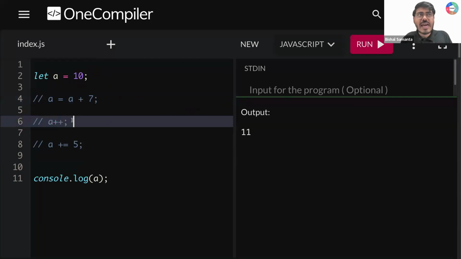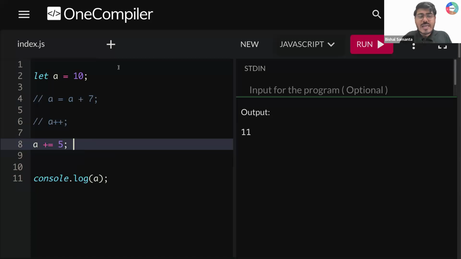Okay. So now line number 8. What are you doing? It is the same thing, guys. You are writing A is equal to A plus 5. Tell me, guys, what is your initial value? Initial value 10. You are writing to change this value with a new value. What will the new value be? 10 plus 5. What is 10 plus 5, guys? 10 plus 5 will give you 15. So you are changing that value with a new value 15. Previously it was 10. You update it with a new value 15. So now if I run this thing, what am I getting? I'm getting 15. Is that clear, guys?